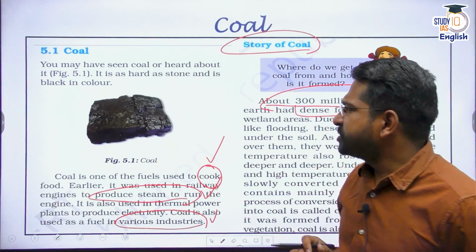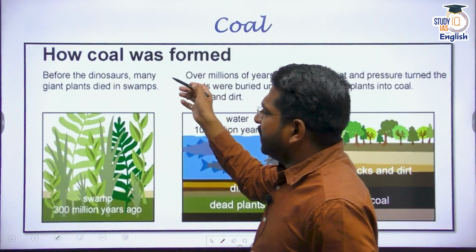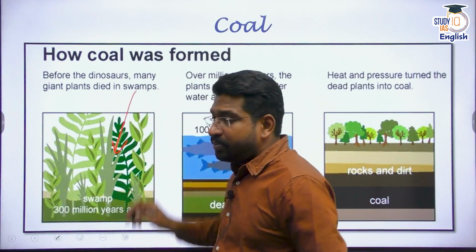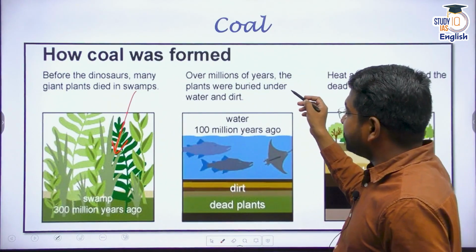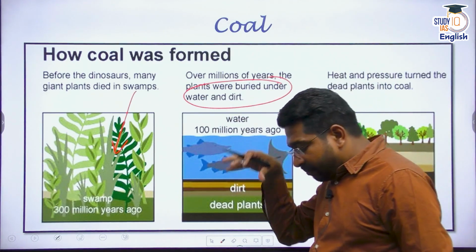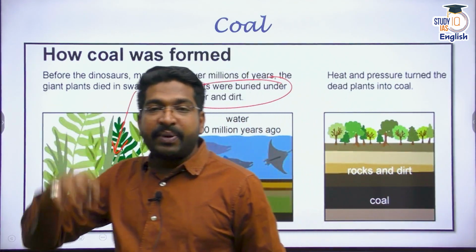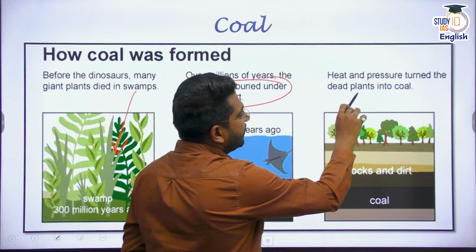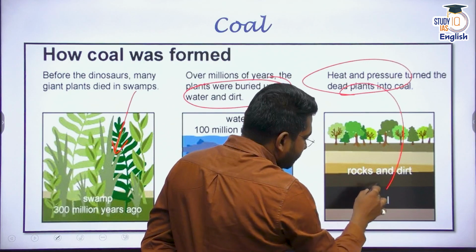So what happened was, these giant plants, giant forests, submerged, and over millions of years they were buried under water and dirt. And this burial put them under pressure. Constantly they were under heat and pressure, and ultimately these dead plants turned into coal.